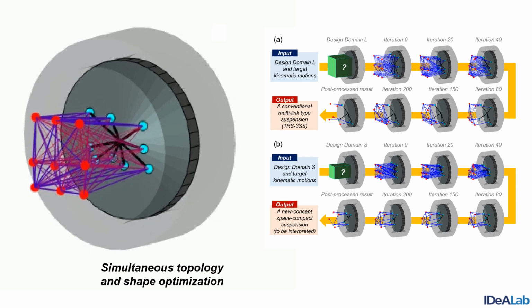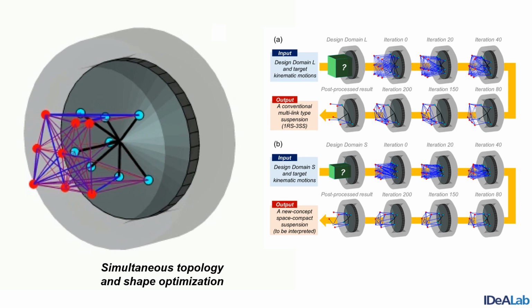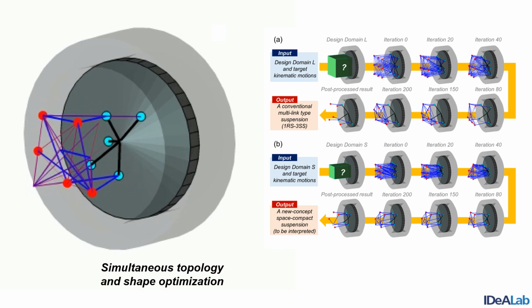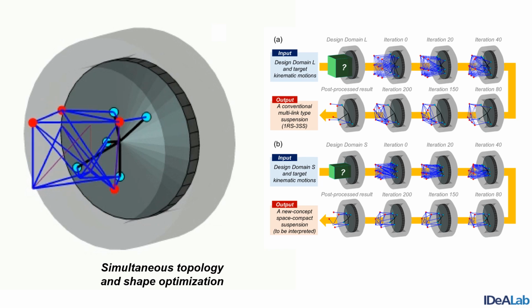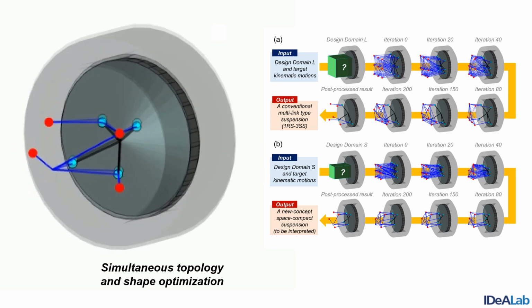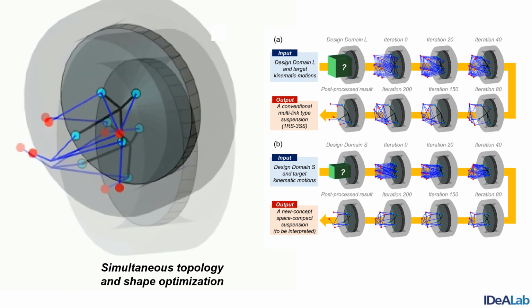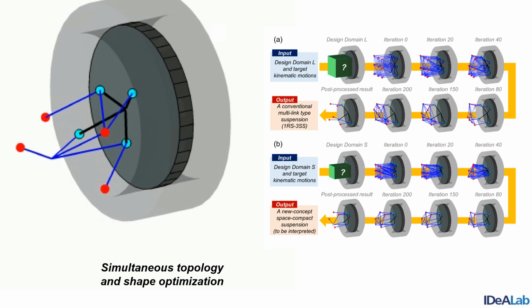Now we show an animation illustrating the iterative procedure of our mechanism topology optimization. Our model allows us to find a space-constrained rear suspension mechanism of vehicles, especially suitable for electric vehicles. Let us move on to the figures.